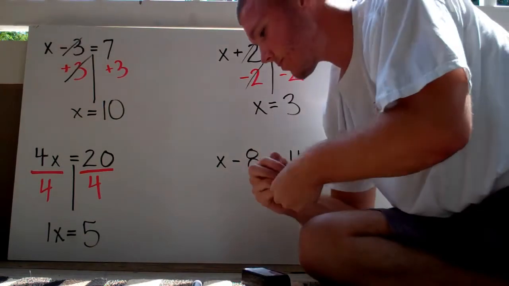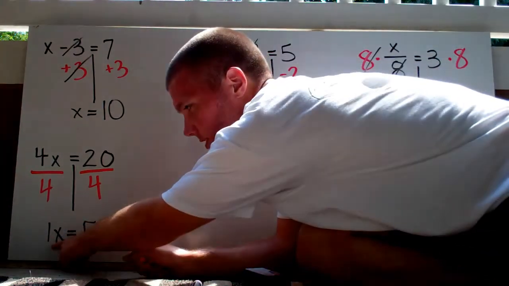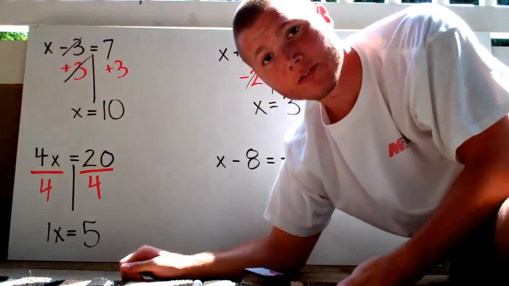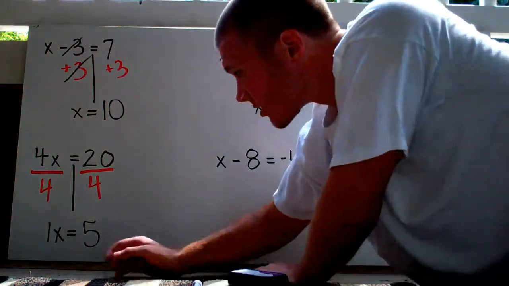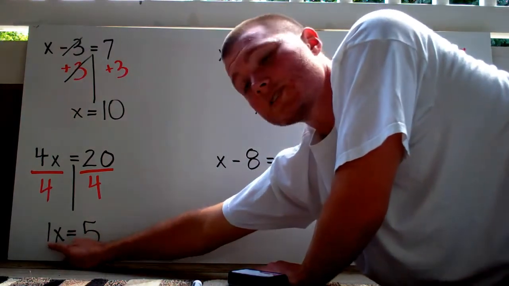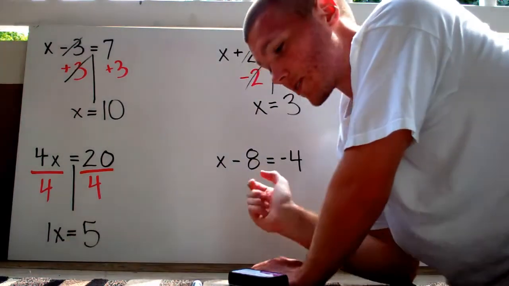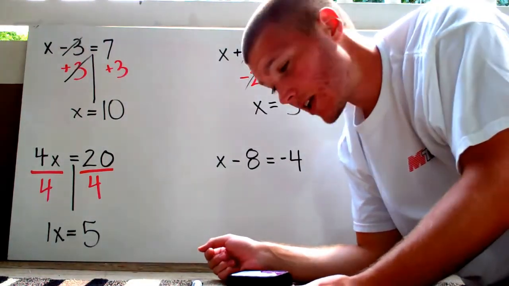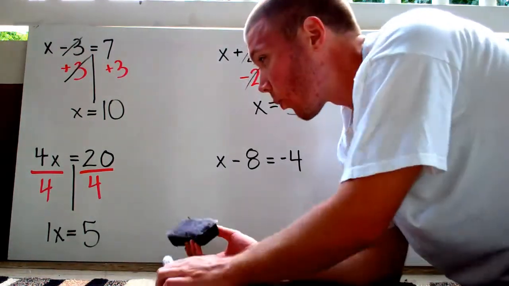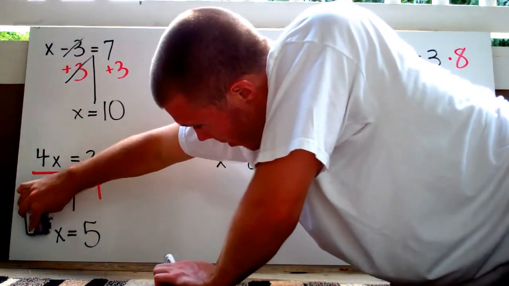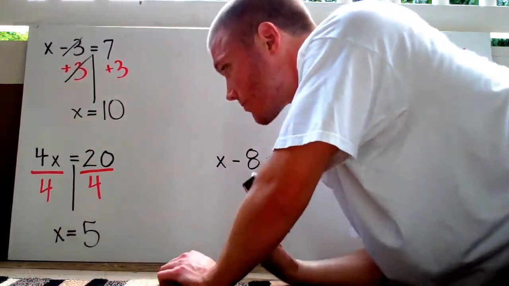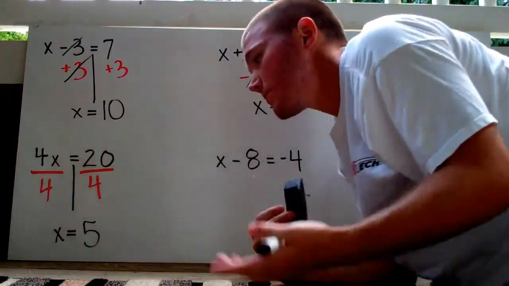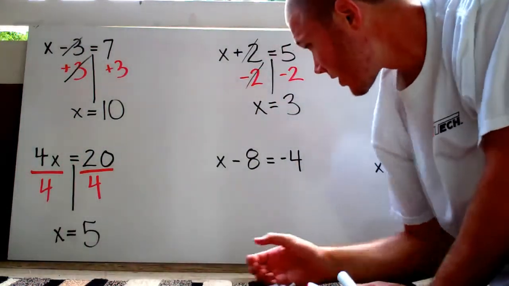But you are rarely going to see a 1 attached to an x if that x is all by itself. You're rarely, if ever, going to see a 1 attached to an x, because 1 times something is going to give you the exact same answer. So there's really no need to include that 1. So I'm going to erase it. X equals 5. So if you go back in here and check, 4 times 5 is 20. That's exactly right. Next one.